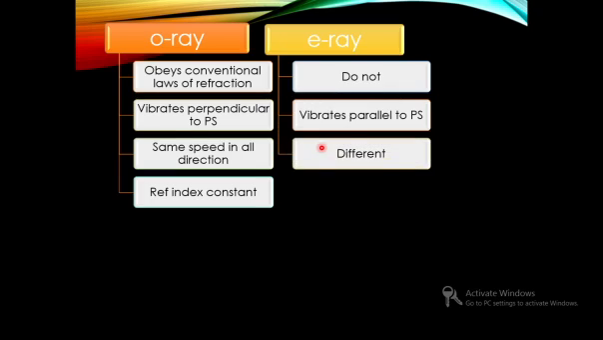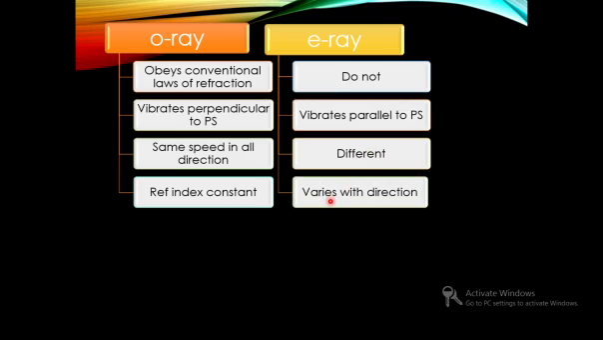And another distinction is that they have different velocity along different directions. As we have mentioned, it is an anisotropic crystal, so whatever the direction, the appearance will be different. Hence this particular ray, which vibrates parallel to the principal section, will feel the velocity as different along different directions. Why is that so? Only because the refractive index for the extraordinary ray varies with direction.